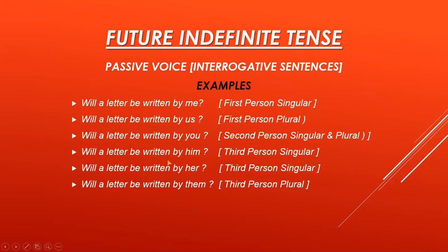Will a letter be written by him? Question mark. It is the example for third person singular. And will a letter be written by her? Question mark. That is the example for third person singular. Will a letter be written by them? Question mark. It is the example for third person plural. I hope you have understood all the future indefinite tenses.